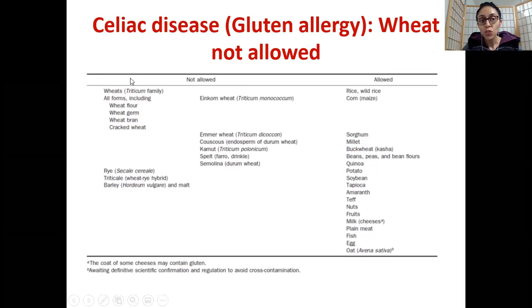So, guys, you have gluten in a lot of your wheat products, which we know, and these are the things which don't have gluten. This is just an FYI for you. It's a very simple slide. You can go through it. Basically, no wheat allowed is the big rule of thumb for gluten allergy or celiac disease, because the allergy which the individual has is towards the gluten protein. So gluten again is a type of protein.